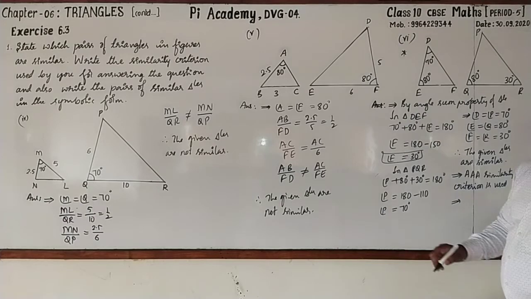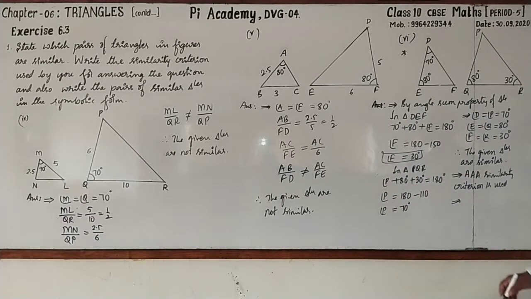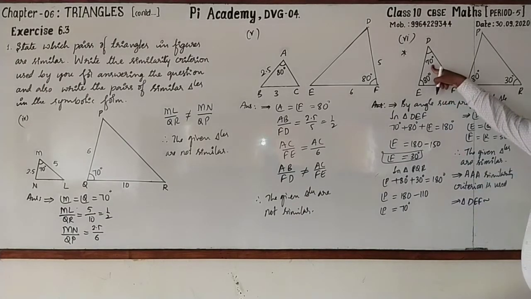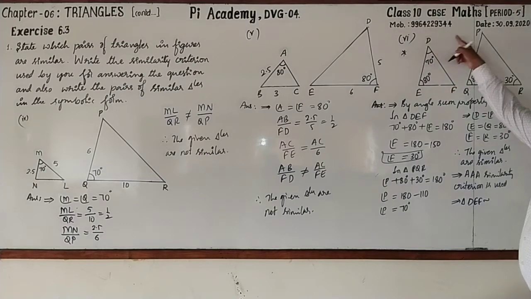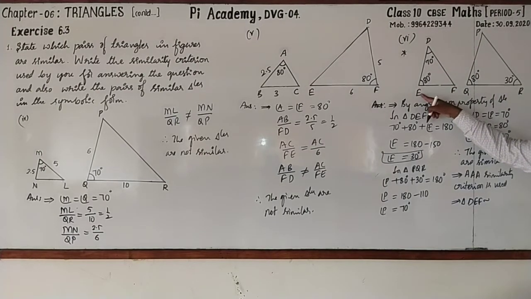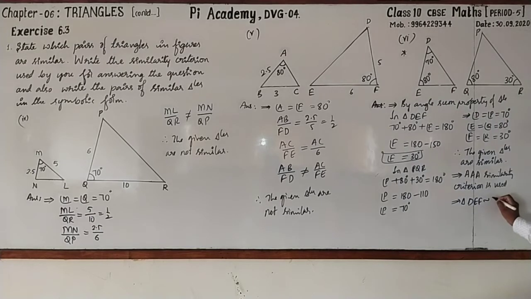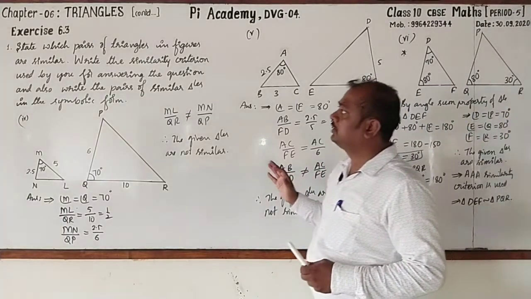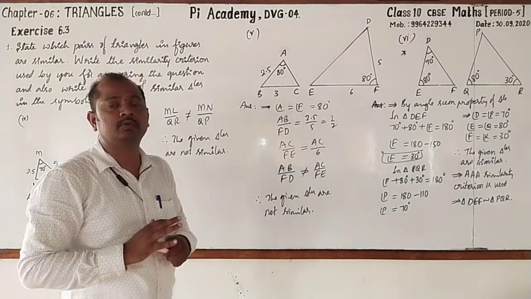Then the third one is we have to write the similar triangles in symbolic form. That is triangle DEF is similar to, its corresponding vertex D is P, E is Q, so triangle PQR. It is the correct one. Followed? Hope that this main has been understood by you clearly.